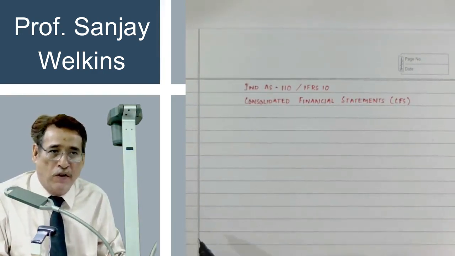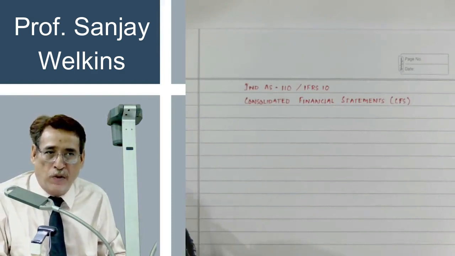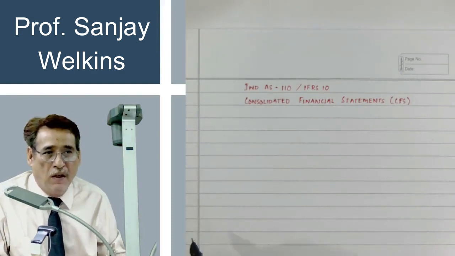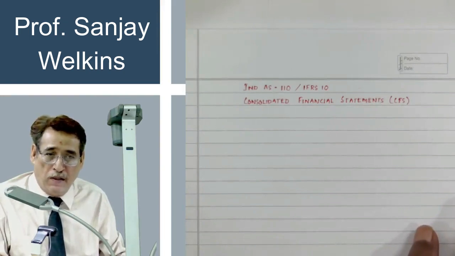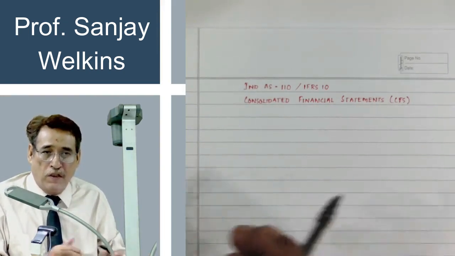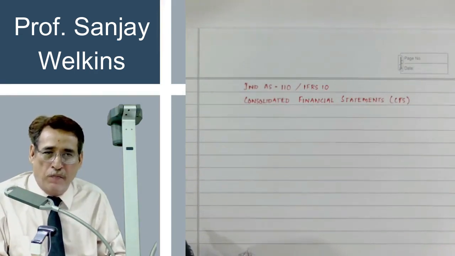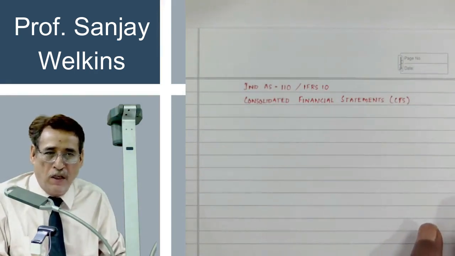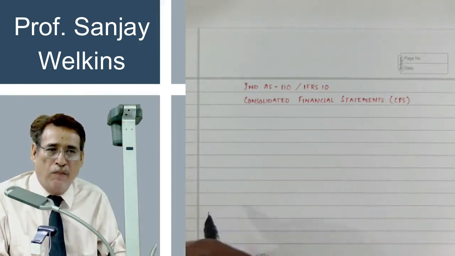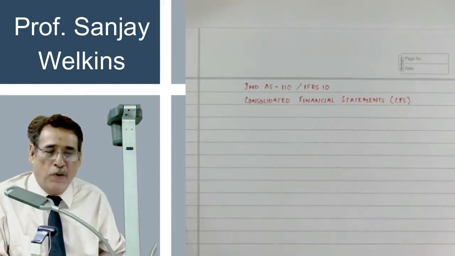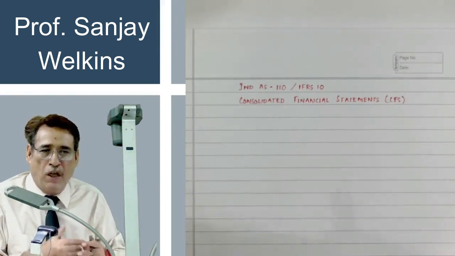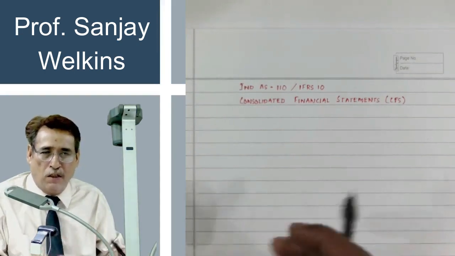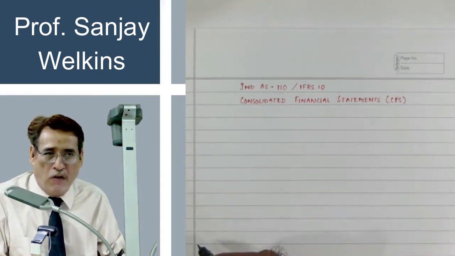As you can see flashing on your screens, Ind AS 110 corresponding to International Financial Reporting Standard 10, Consolidated Financial Statements, yes, we are talking about. Now, most of us are under an impression and perceive this chapter to be a dreaded one, but honestly speaking, it's a pretty easy chapter. Once we are thorough with each and every nitty-gritty of a chapter, then howsoever tough, complex or tedious it might be, it appears almost a cakewalk for us.